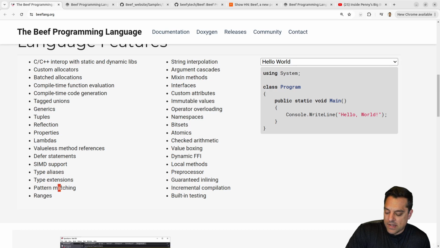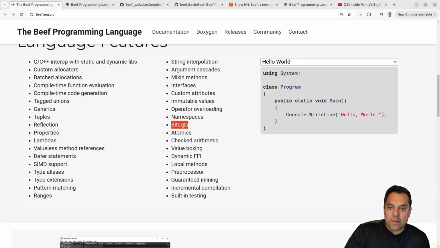Type aliases, extensions, pattern matching, oh, that's cool. Or ranges, string interpolation. So, I mean, this is hitting some of the new things here. String interpolation, ranges, pattern matching that you expect in C-like languages to have. I know these things have been around forever in functional languages, but that's kind of cool. Argument cascades, I'll need to see an example of that. I like mix-ins or template mix-ins, again, things from D that I've learned. Custom attributes, operator overloading, namespaces, bit sets.